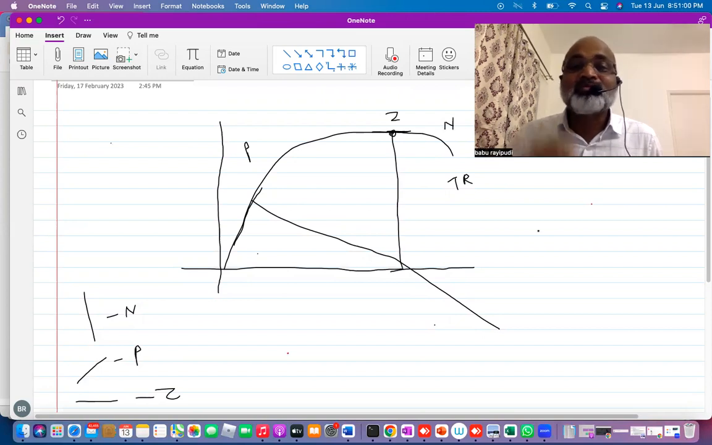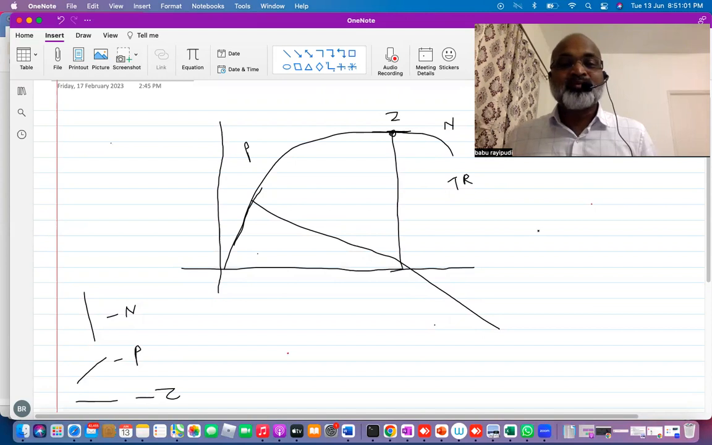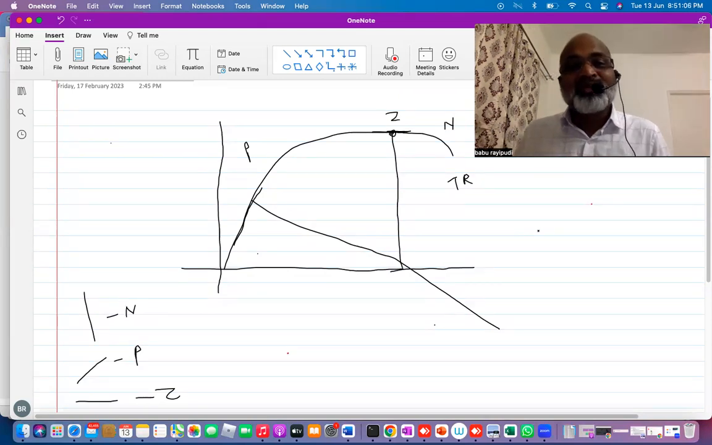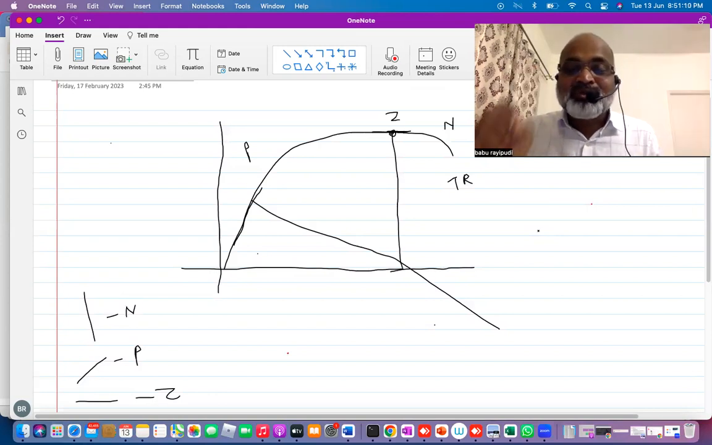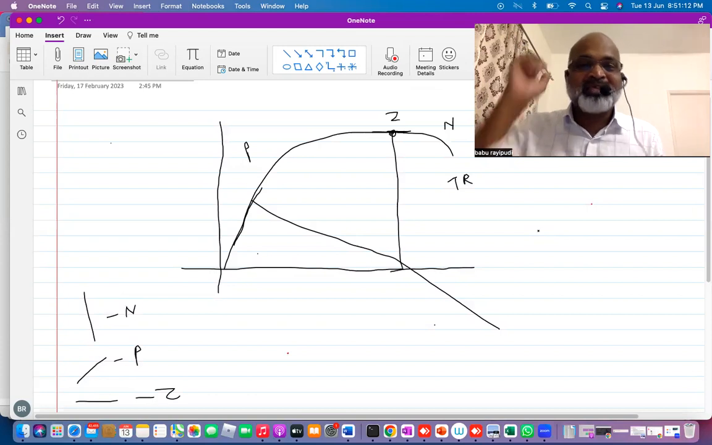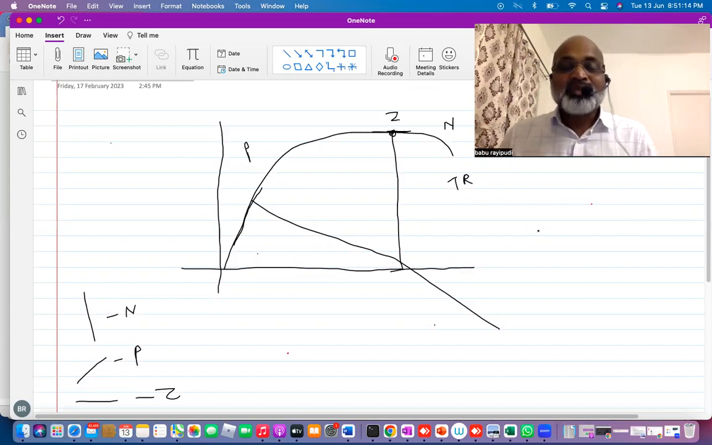So moral of the story, one more analytical point they can ask you. When TR is increasing, TR slope is positive. When TR is maximum, TR slope is 0. When TR is decreasing, TR slope is negative. When it comes to slope, you have to strictly follow the curve nature. So there is absolutely a difference between TR and TR slope.